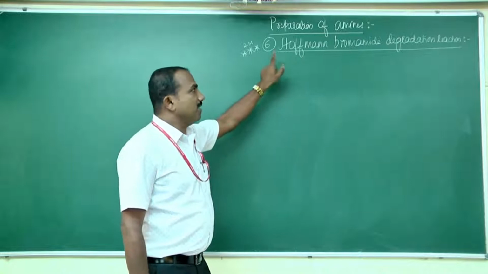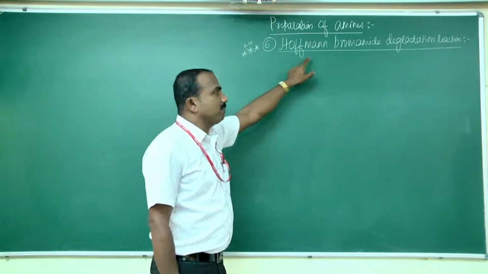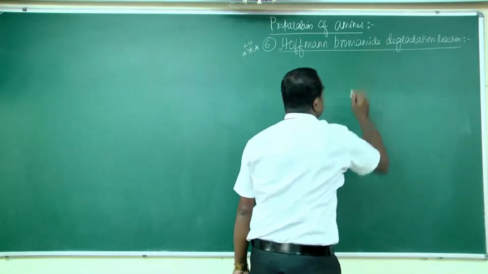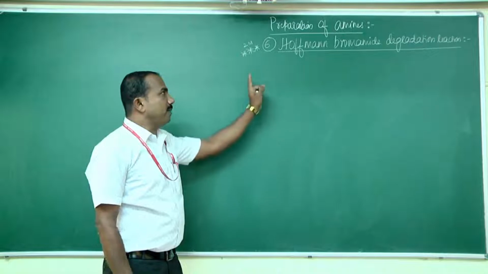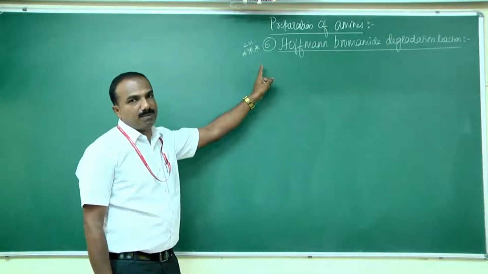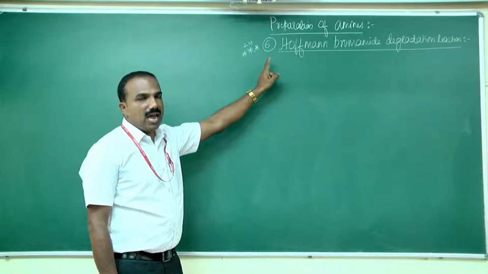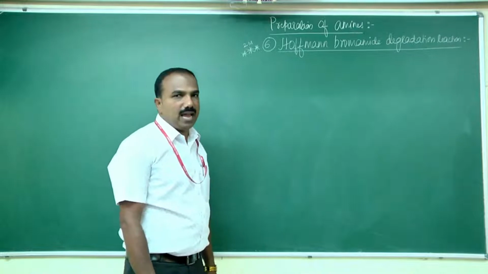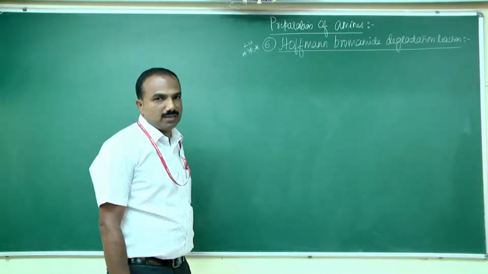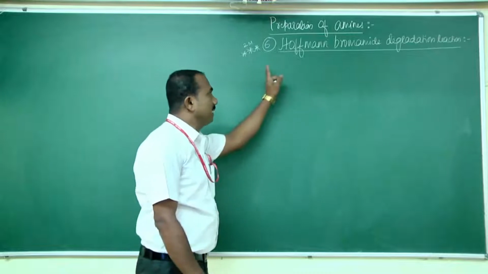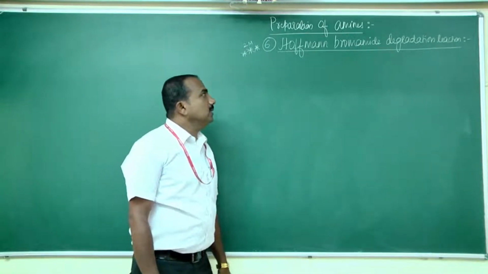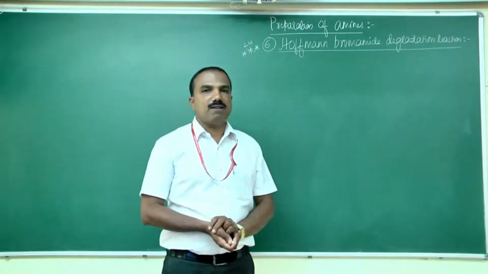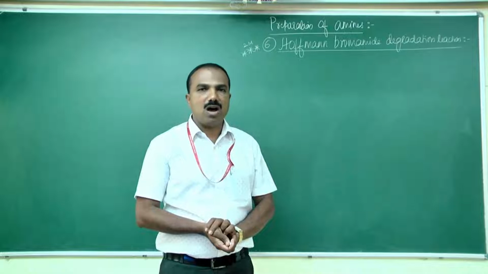Okay, the last method of preparation of amines is the Hofmann bromamide degradation reaction. This reaction is very important. It is a very important method of preparation of primary aliphatic or aromatic amines. This question has already been asked in the annual examination many times. Okay, it's very important. The Hofmann bromamide degradation reaction is used for the preparation of primary aliphatic or aromatic